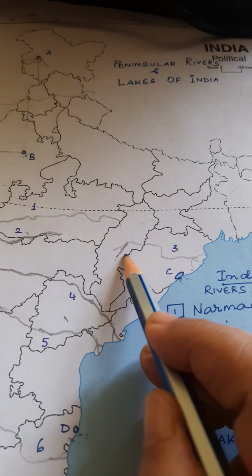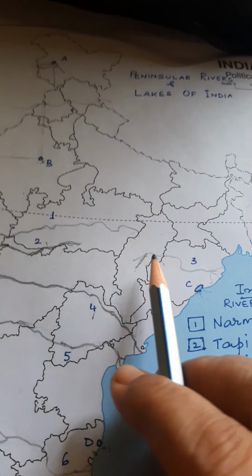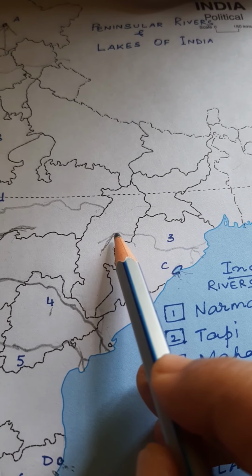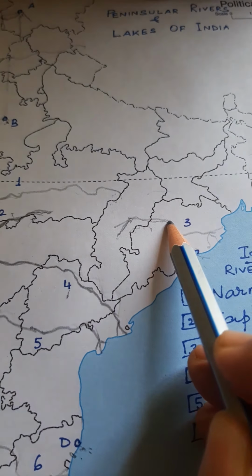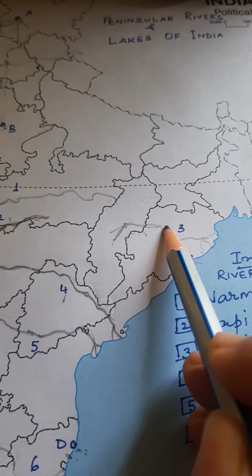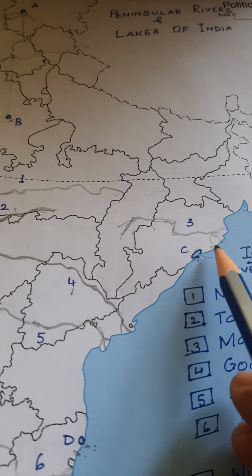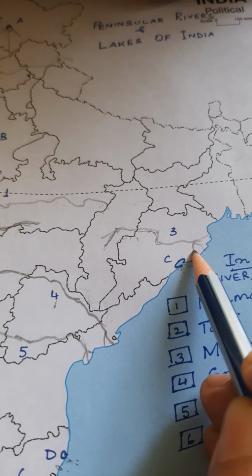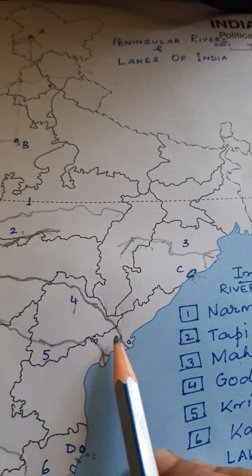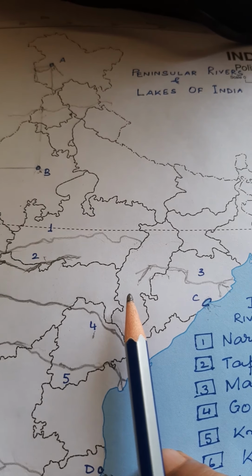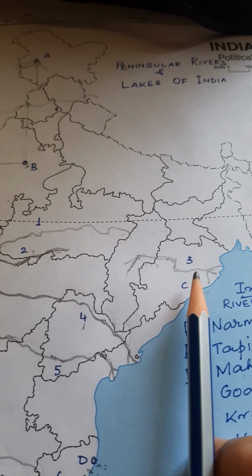and then you can see this bend. Okay, you can easily identify this bend in the political map, and then it will flow from here, a little bit of straight line, it will just come below, and then again more or less with a little bit of twists and turns it forms a delta here. This is the Mahanadi river, which starts from Chhattisgarh and it continues into Orissa.